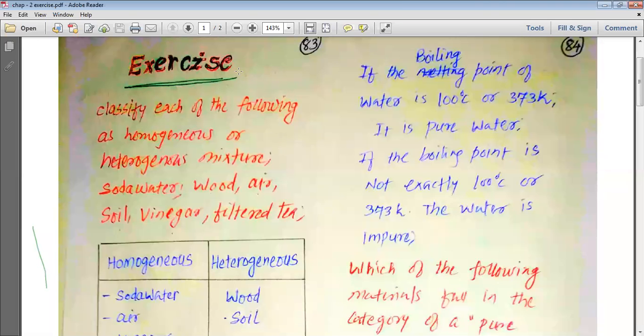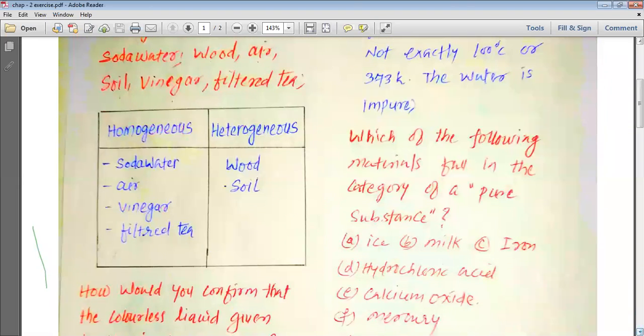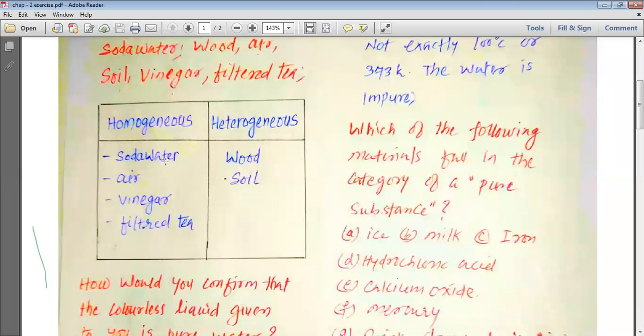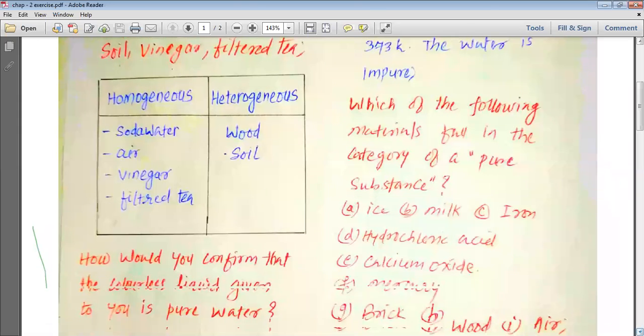Let us look at the first question, my dear students, for the exercise. Classify the following as a homogeneous or heterogeneous mixture: soda water, wood, air, soil, vinegar, and filtered tea. So we can classify them as homogeneous: soda water is homogeneous, air is homogeneous, vinegar is homogeneous, filtered tea is homogeneous, whereas wood and soil are heterogeneous, my dear students.